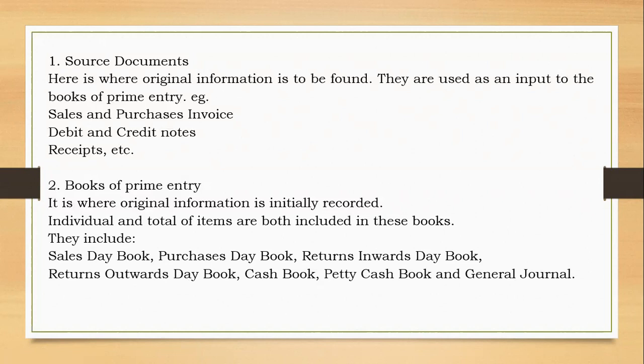a certain criteria. For example, if you say sales day book, this is the book that records credit sales of goods to customers. While purchases day book records credit purchases of goods from suppliers, the sales or purchases must be on credit, and they should be concerned with the goods, not anything else, just goods. So you have to know that.